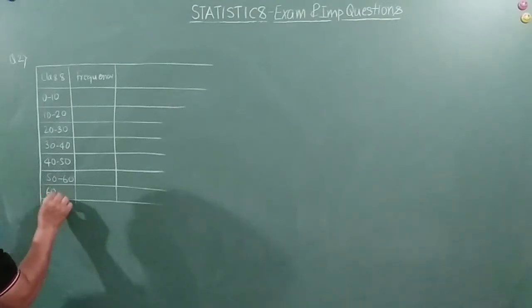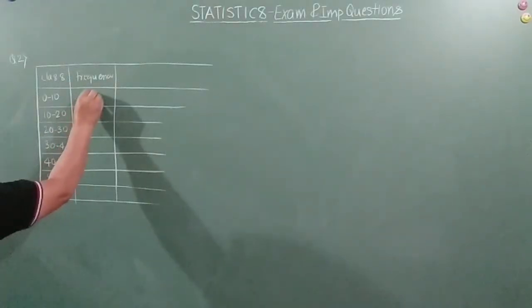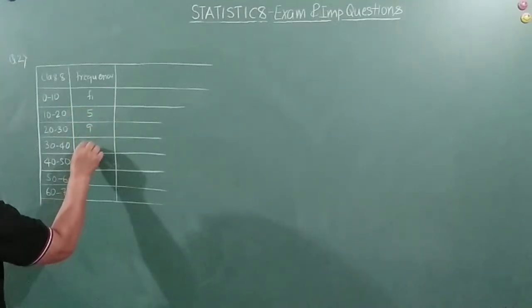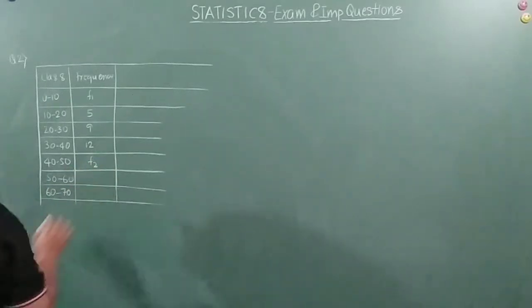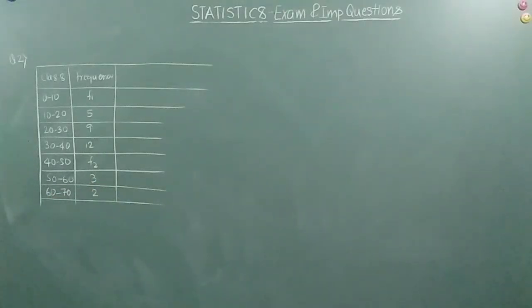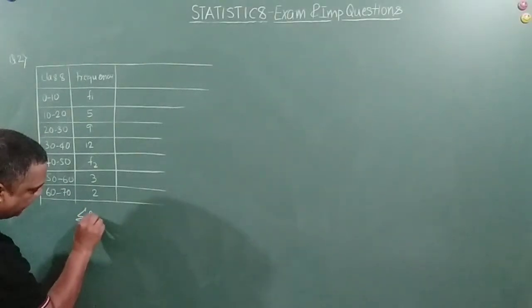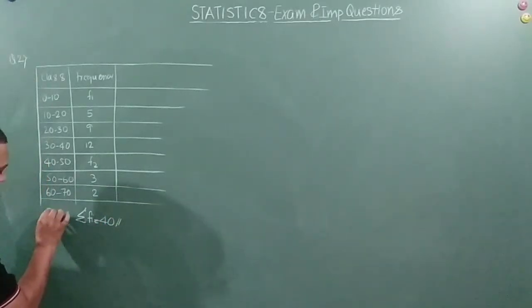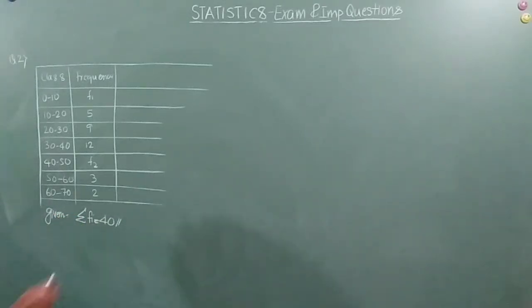So 60 to 70. Right? So these are the different classes. Frequencies are F1, 5, 9, 12, F2, and then 3 to 2, right? 3 and 2. And one more thing, information given to you here is that sigma of Fi is equal to 40. This is given in the question.